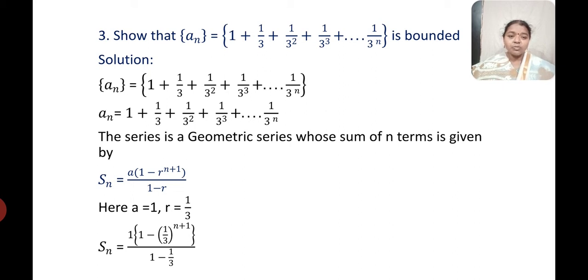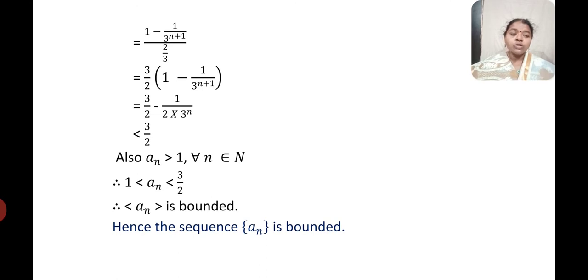So when I substitute the a and r values in the given formula, we get S_n is equal to 1 into 1 minus 1 by 3 raised to n plus 1 divided by 1 minus 1 by 3. So this becomes 1 minus 1 by 3 to the power of n plus 1 divided by 2 by 3.